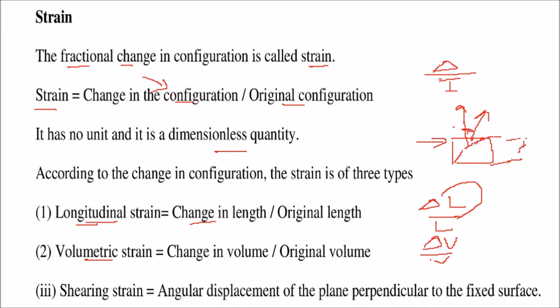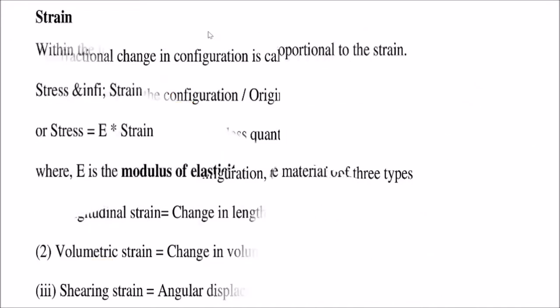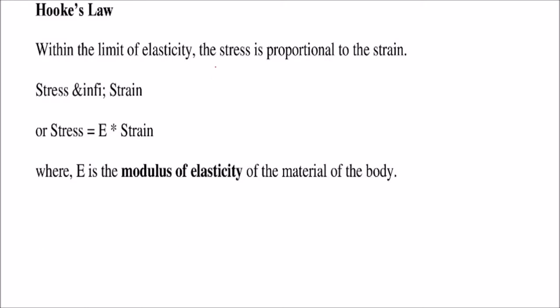So this is the angle. This is the shearing strain. Hooke's law. There is a limit of elasticity. So within that limit of elasticity, the stress is proportional to the strain. So this is the proportional sign. Stress is proportional to strain, but it has to be within the limit of elasticity.